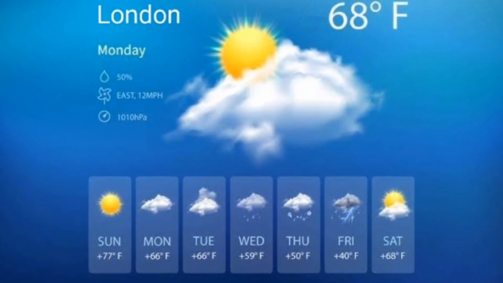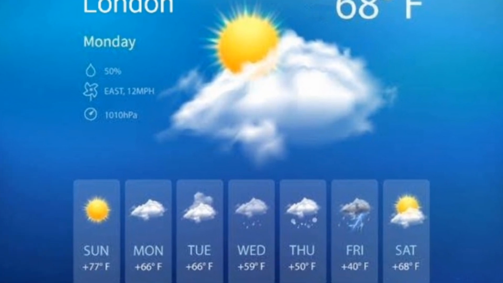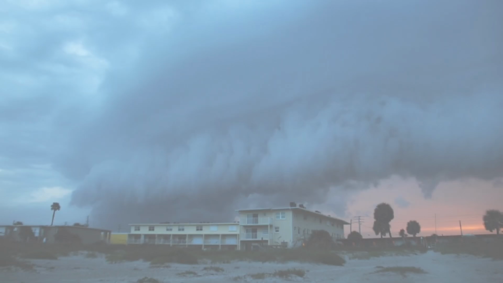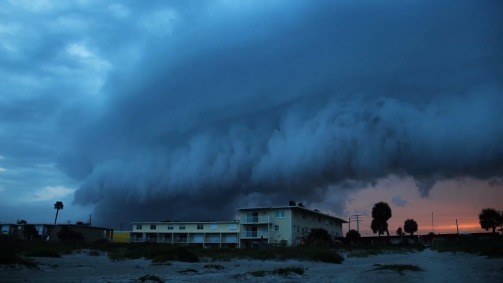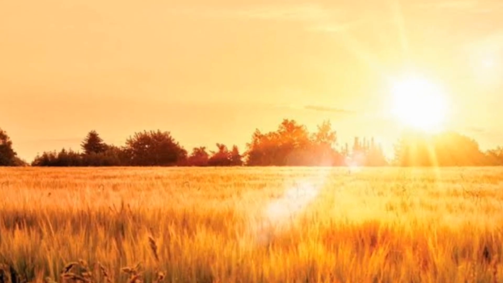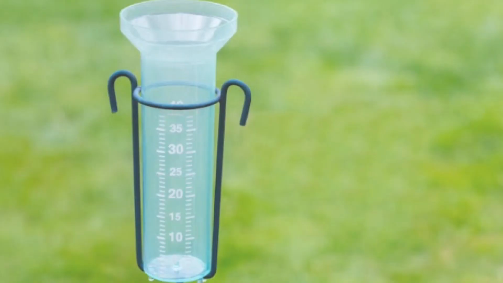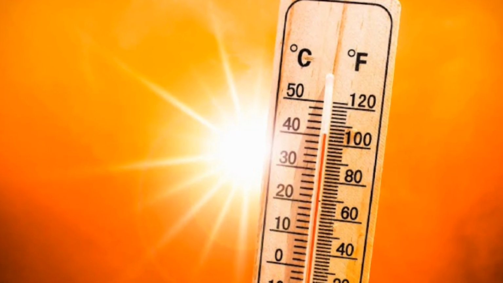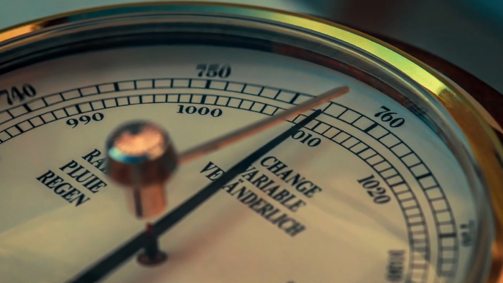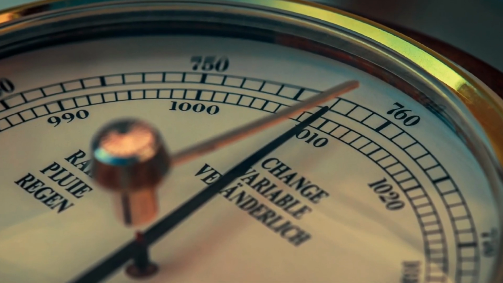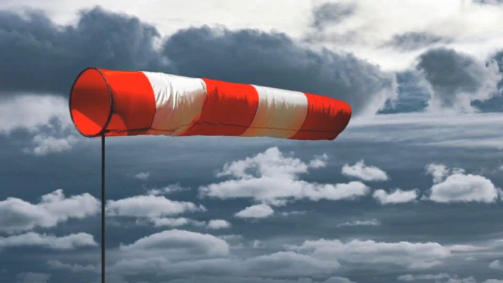Weather refers to the day-to-day conditions of the atmosphere, such as temperature, precipitation, and wind. It's the immediate state of the atmosphere in a particular location, and it can change rapidly. Weather is influenced by a variety of factors, including air pressure, humidity, and the position of the sun. For example, on a sunny day, the sun heats up the air near the ground, causing it to rise and create low pressure. This low pressure draws in cooler air, which can create wind.